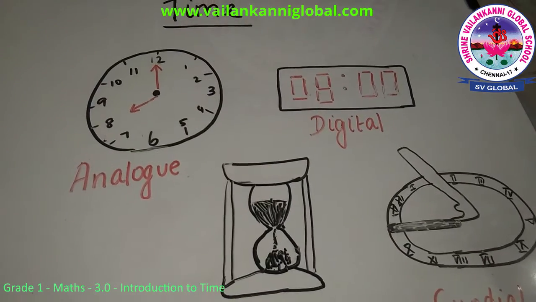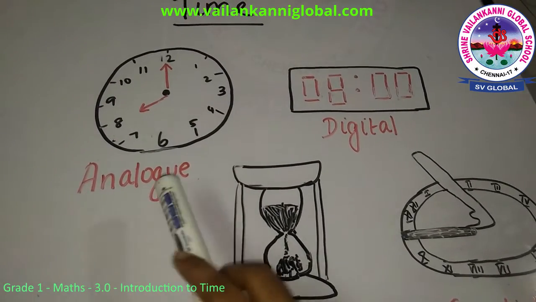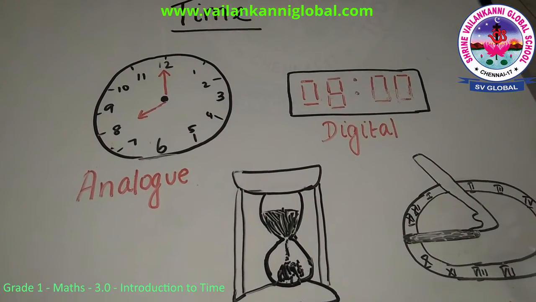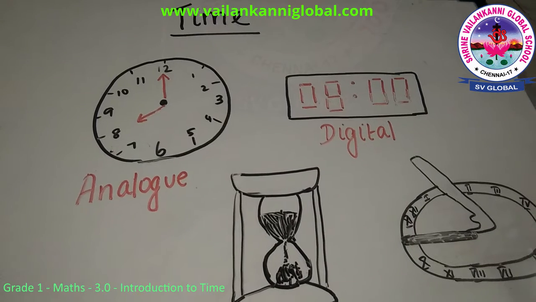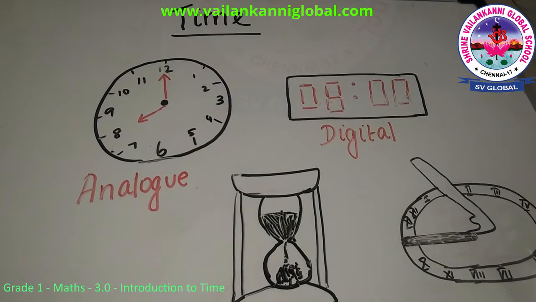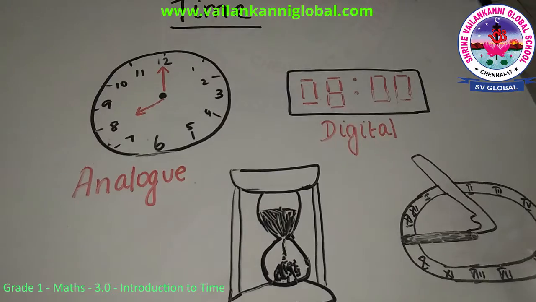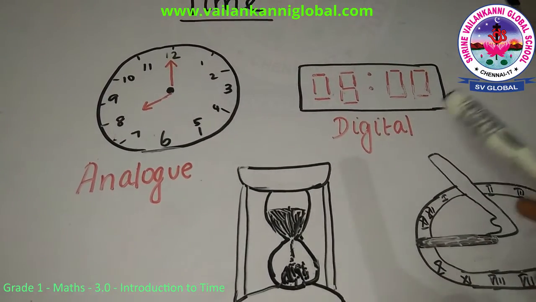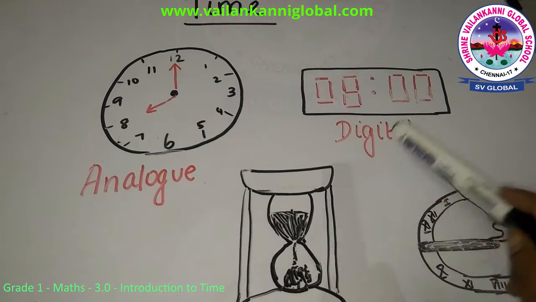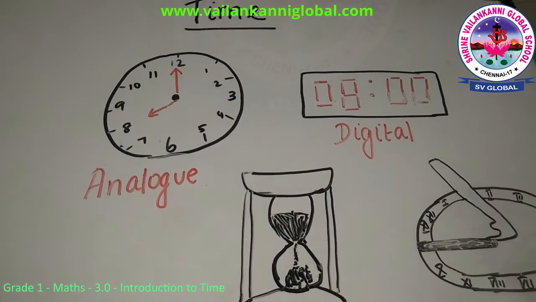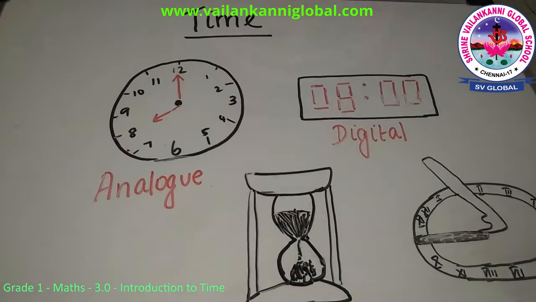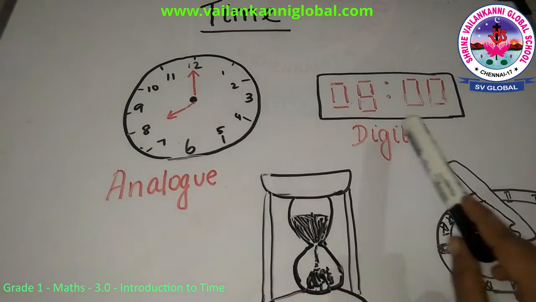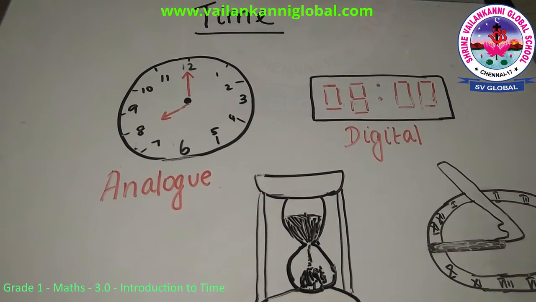So these days we use time which is either of analog or digital type. Analog time is nothing but your clocks, your watches will be analog mostly, and some of your timings will be in digital. For example, your alarm clocks and also some of your watches come along with the digital pattern. So today we are going to learn in detail about the analog clock as well as the digital clock.